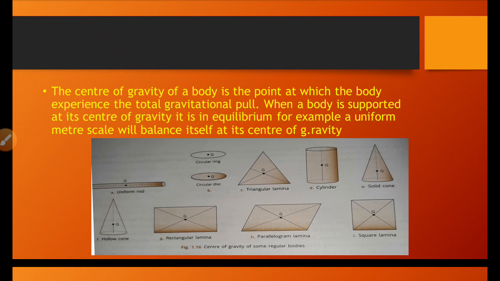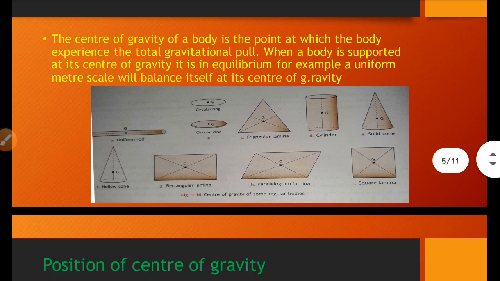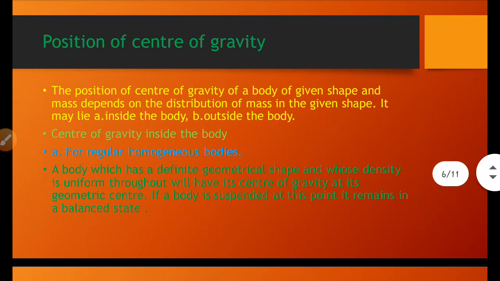The center of gravity of a body is a point at which the body experiences the total gravitational pull. When a body is supported at its center of gravity, it is in equilibrium. For example, a uniform meter scale will balance itself at its center of gravity. See the center of gravity here in all the figures.